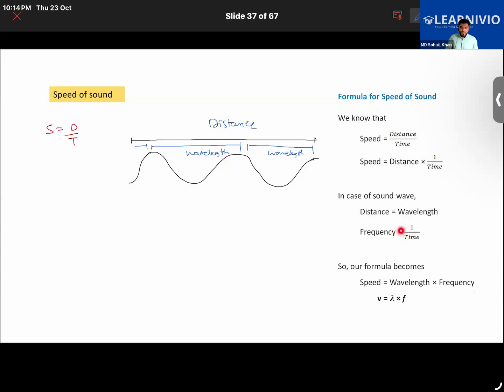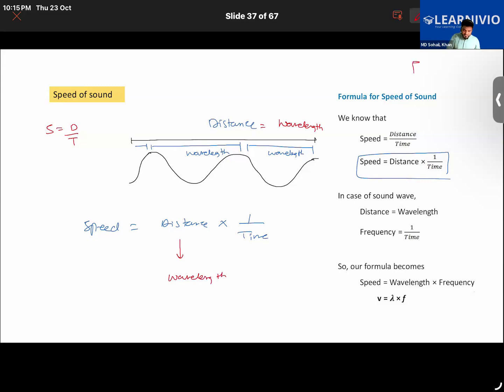Getting it? So in place of this, where speed is written as distance multiplied by 1 upon time, we have just learned that for a sound wave, distance is the same as wavelength. So in place of distance, we will write wavelength. And you remember the relation frequency equals 1 upon T?